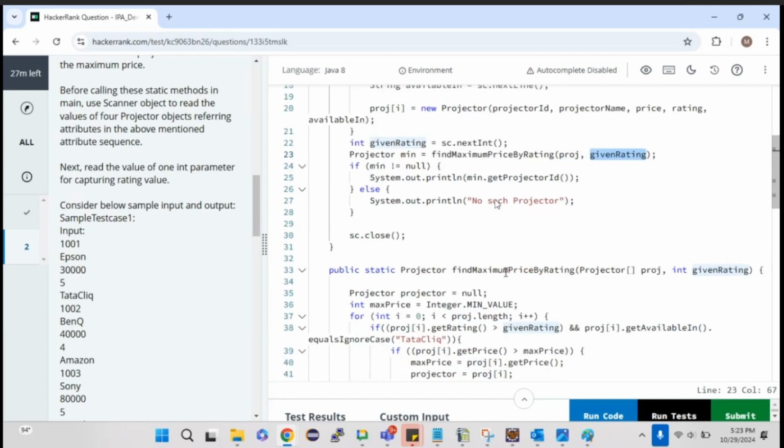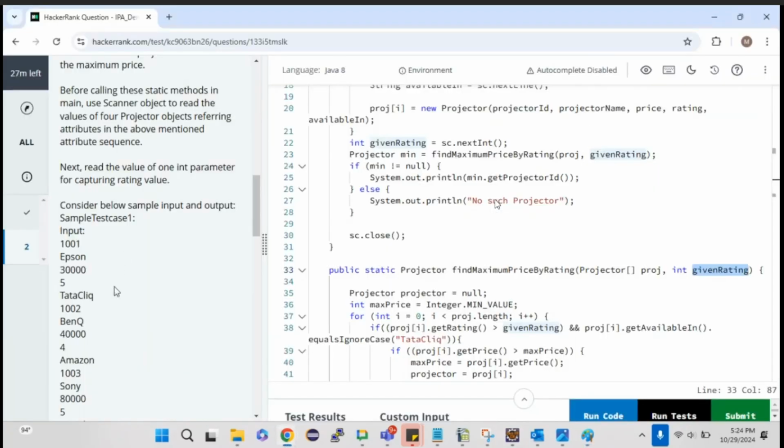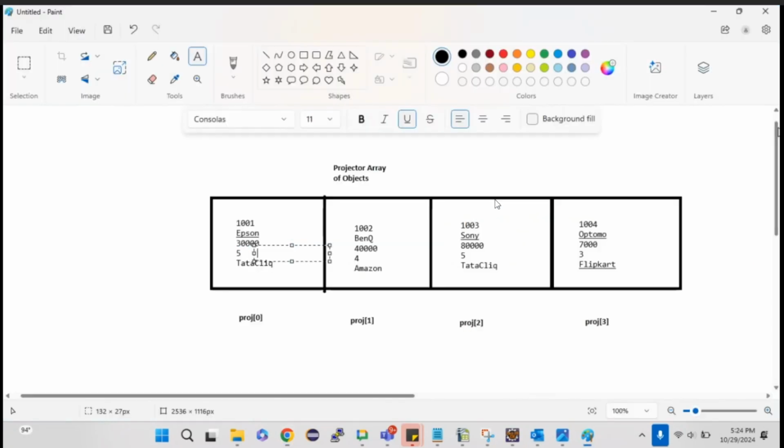Okay, here in the method I have passed the entire array of objects and then the given rating, which means this array of objects now contains 4 sets of projector values, and I have passed one rating. Okay, now I need to find what is the maximum value in it. For example, consider the rating they have passed is 3. It should be greater than the given rating, right? So greater than 3, what is the maximum value? So if it is greater than 3 and it should be available in Tata Click, those are the two conditions, right?